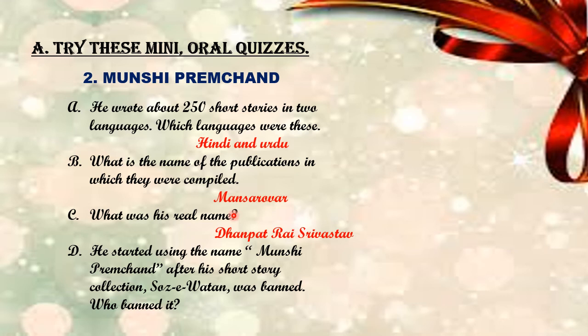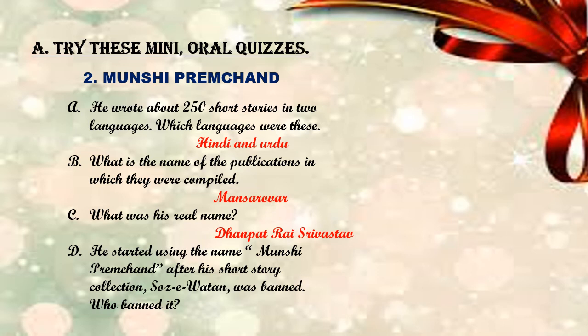Then the next question is, he started using the name Munshi Premchand after his short story collection Soz-e-Watan, which was banned. Who banned it? So the question is, his original name was Dhanpat Rai Srivastav, but he started using the name Munshi Premchand after a short story collection written by him.